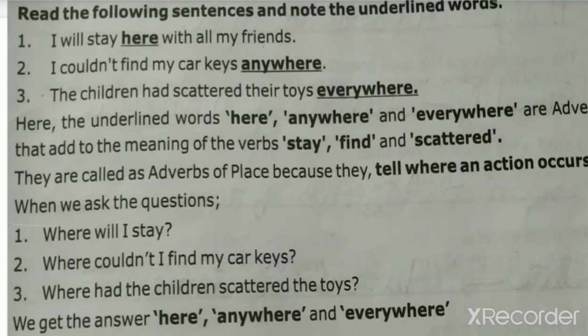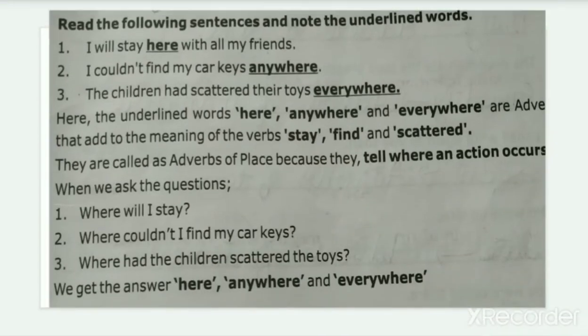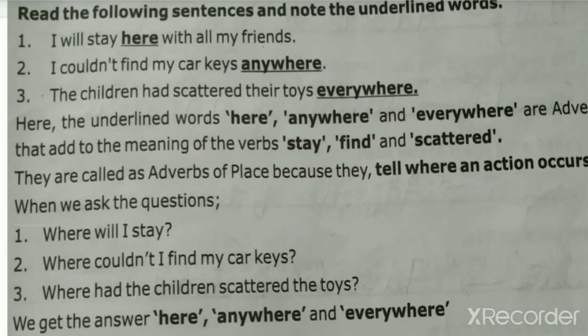They are called adverbs of place because they tell where an action occurs.